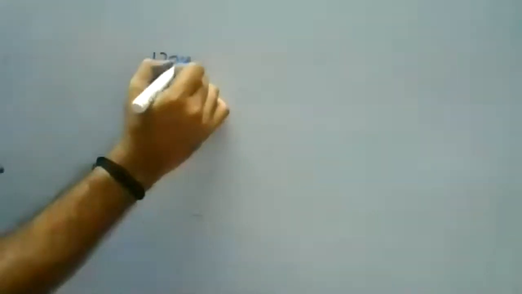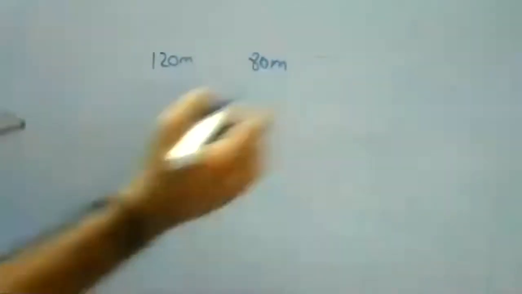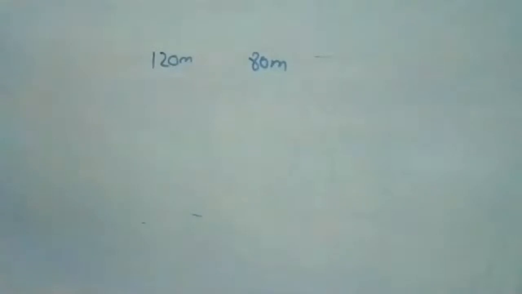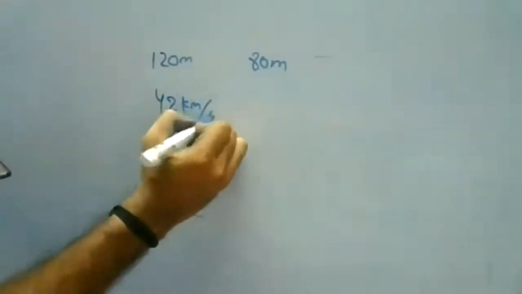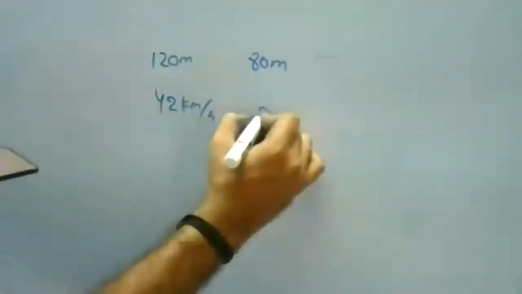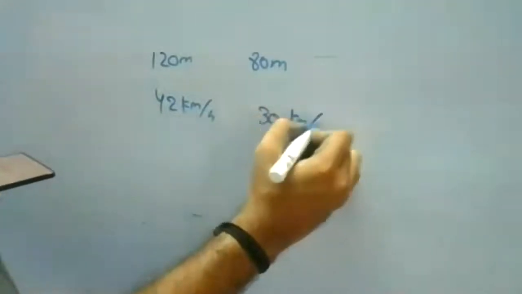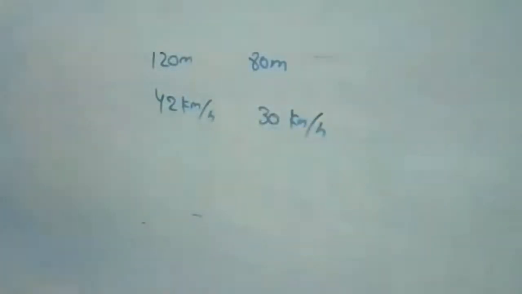I'll repeat the question. Two trains, 120 meters and 80 meters in length, are running in opposite directions with velocities 42 kilometers per hour and 30 kilometers per hour. In what time will they completely cross each other?